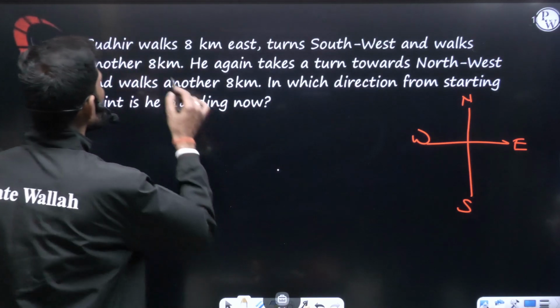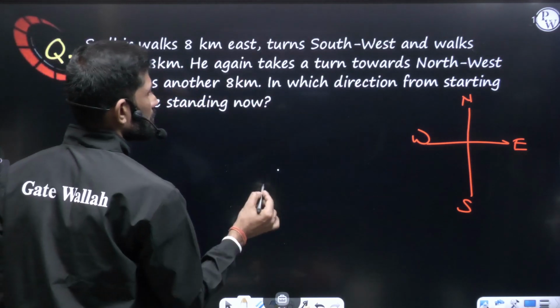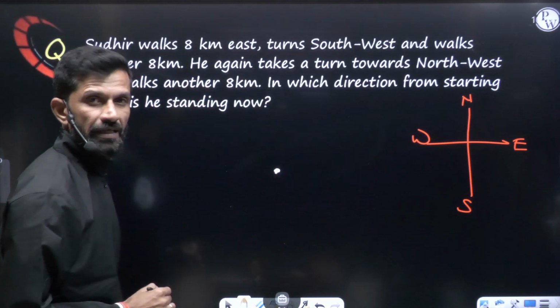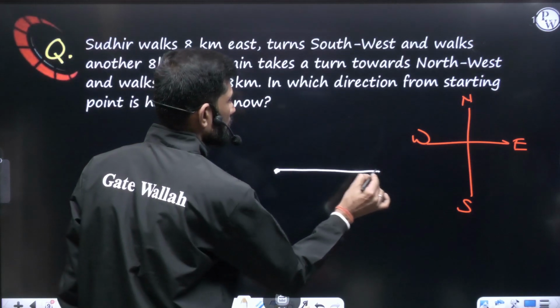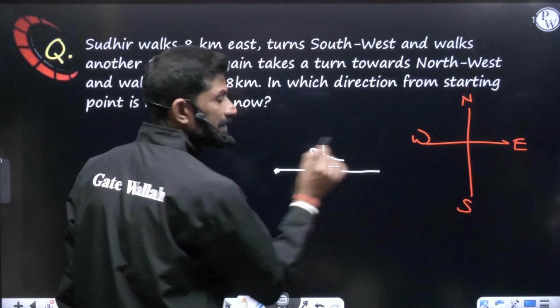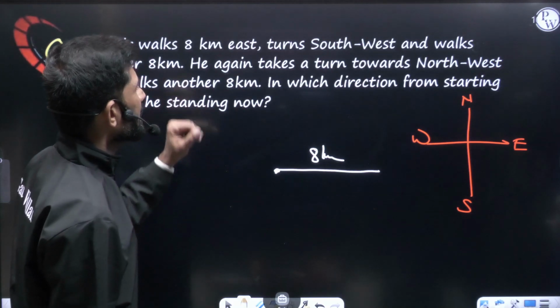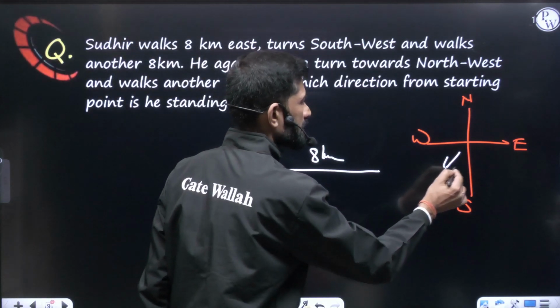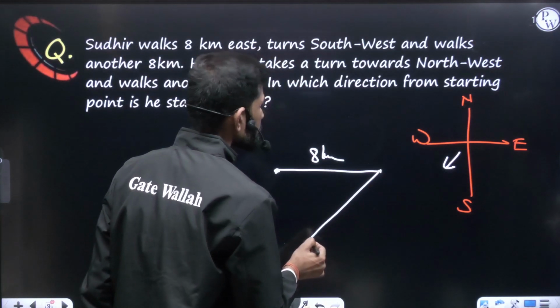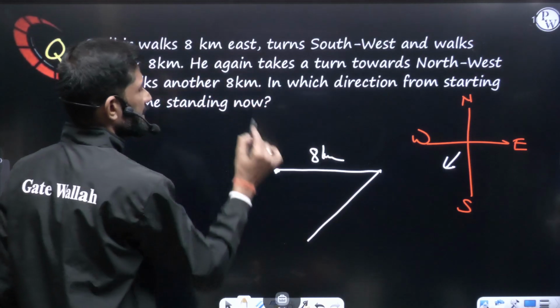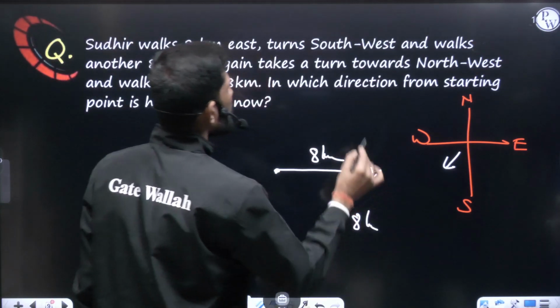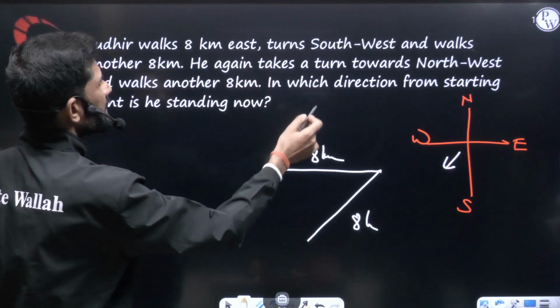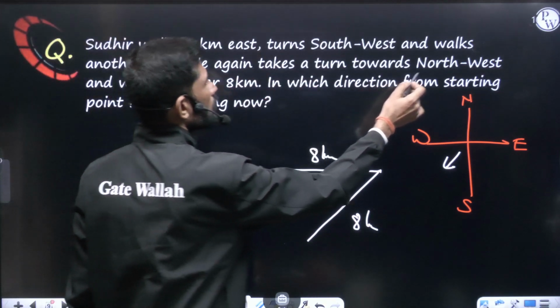So here, Sudhir walks 8 kilometers in the east. This is the starting point of Sudhir. He went in the east 8 kilometers. Now from there he turns southwest. Southwest means like this direction. So he'll turn like this, walks another 8 kilometers. So here 8 kilometers. Again he turns towards northwest.